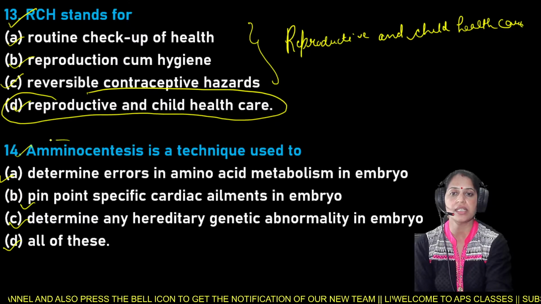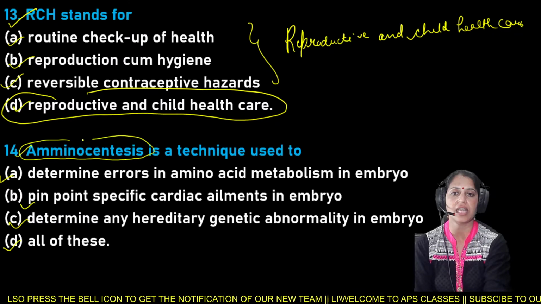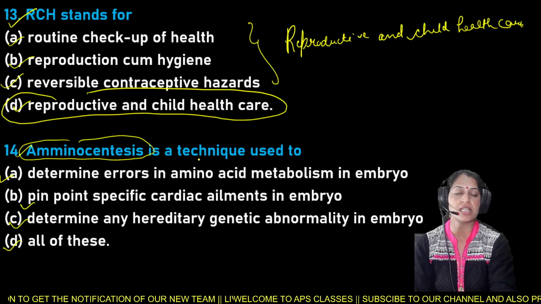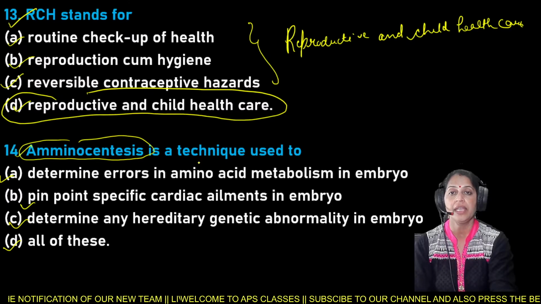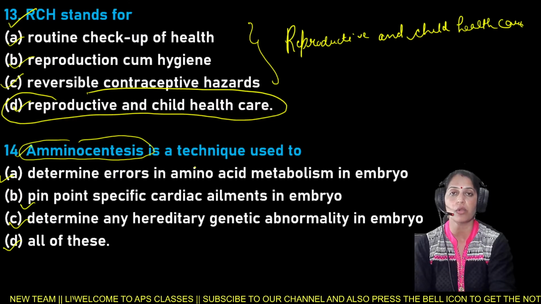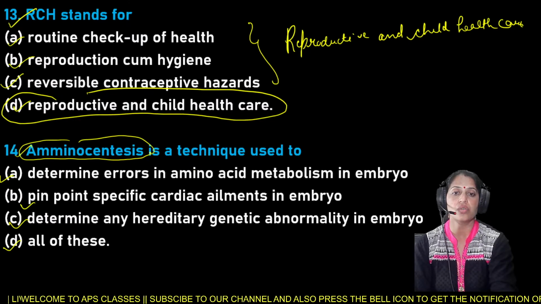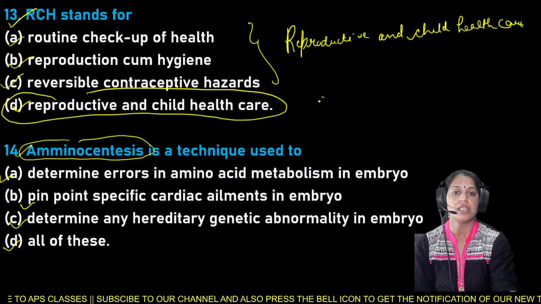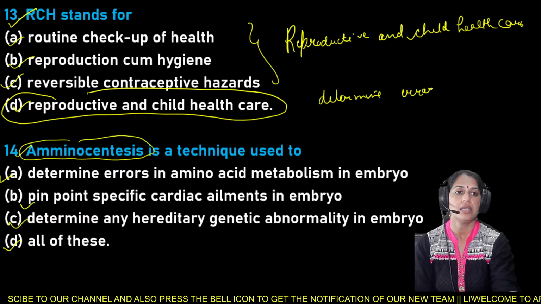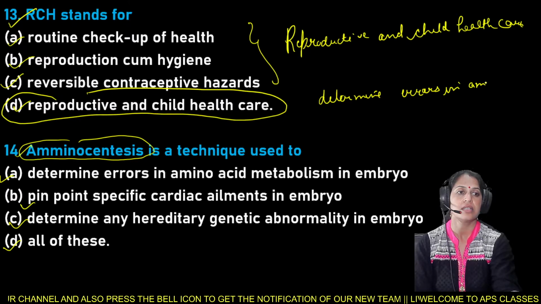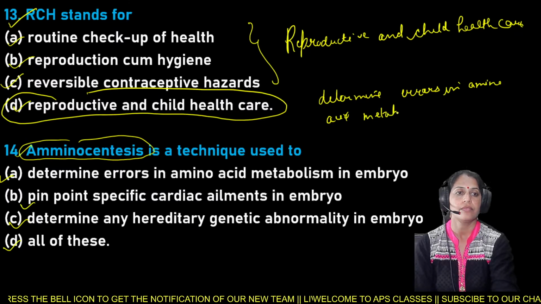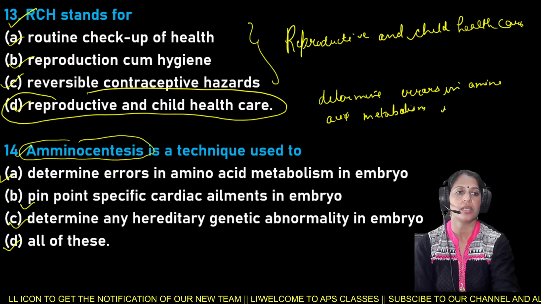So the amniocentesis is a technique that helps to determine errors in the amino acid metabolism in the embryo. So amniocentesis is a technique with whose help we can determine errors, especially those errors that occur in the amino acid metabolism in case of the embryo. So here amniocentesis is a technique used to determine errors in amino acid metabolism in embryo.